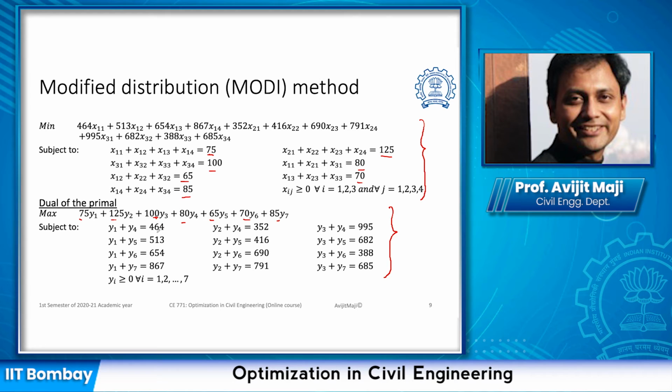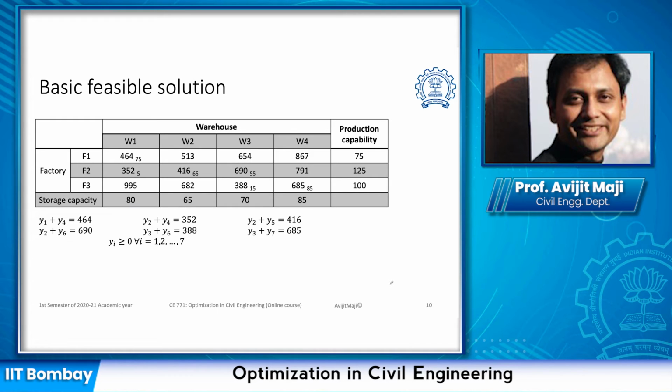And you see the constraint, the right hand side of the constraints are coming from, again, the coefficient in the objective function. So this is how we develop the dual problem. You can look into that and understand it clearly, because this is what we are going to use in the MODI method. And as I have shown you the basic feasible solution, either using the northwest corner method or the minimum cost method, in this particular case, we are going to use the northwest corner method to solve the problem. So in the northwest corner method, the basic feasible solution we obtained is shown here in this table.